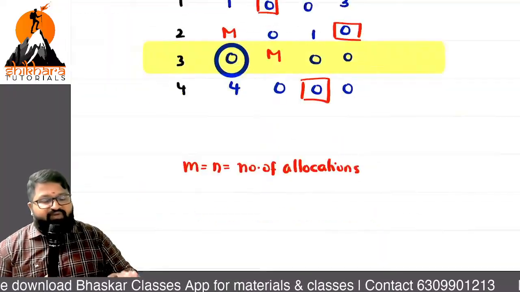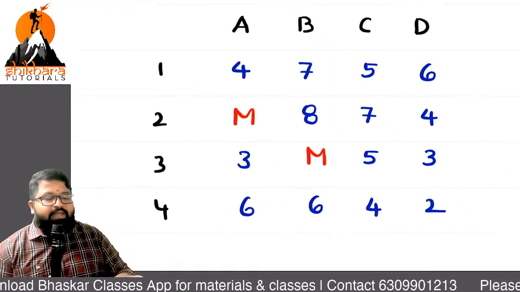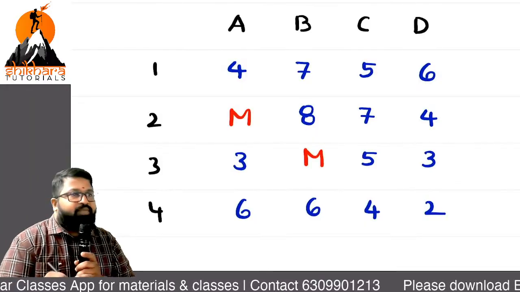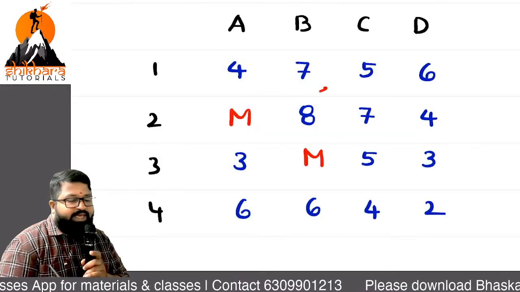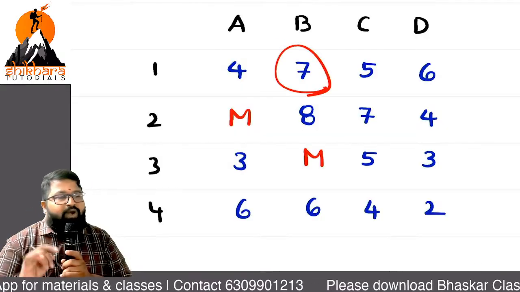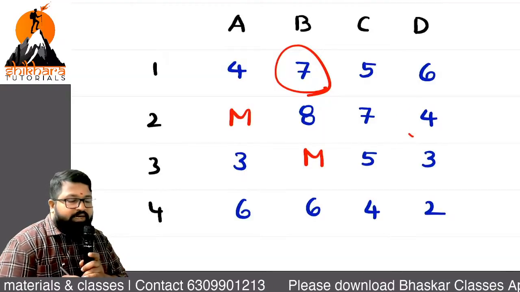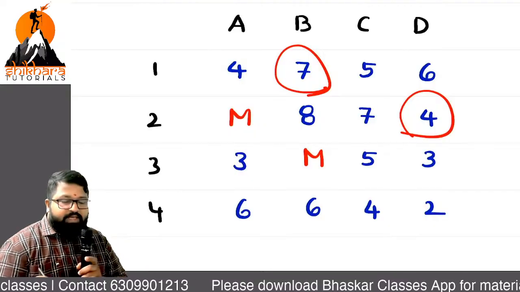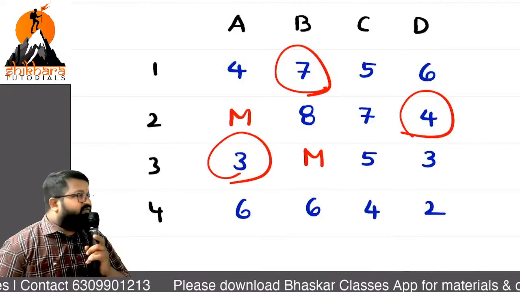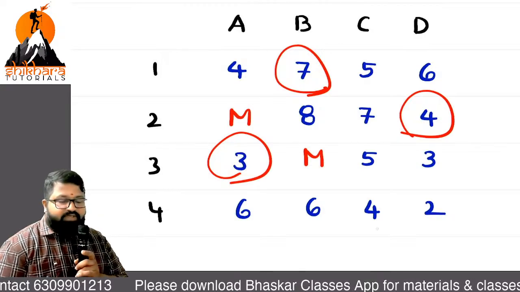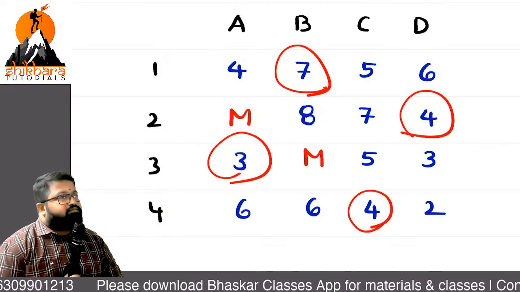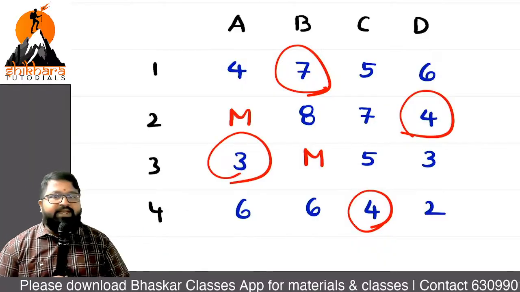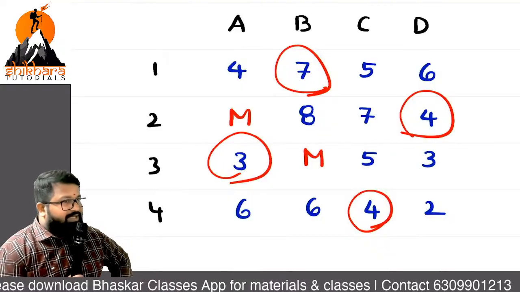Okay. Now, if I compare with the original matrix, can you tell the value where you will get B? For 1, what is the value we are giving? 1, which task? B. So the value is 7. For 2, what is the task? 2, D. So what is the value? 4. And for 3, what is the task? A. So the value will be 3. And for 4, what is the task? C. So the value will be 4. Add the total, you will get the value. 18. Just 18 or 18 hours? 18 hours. Write the conclusion.